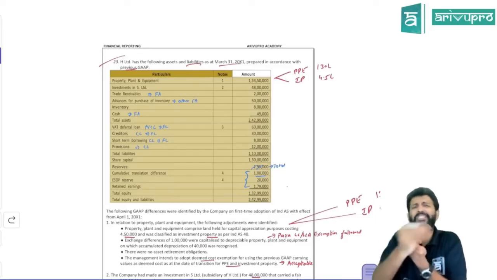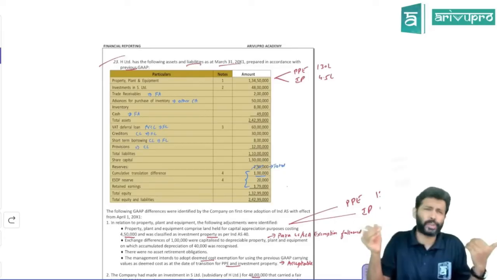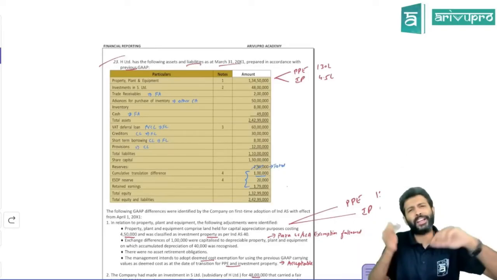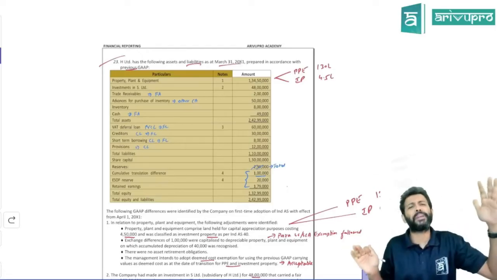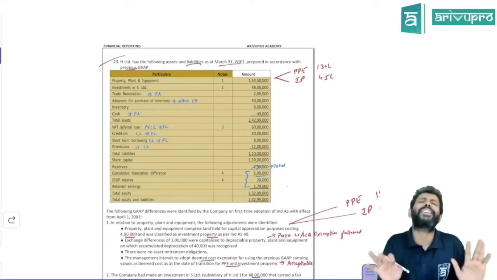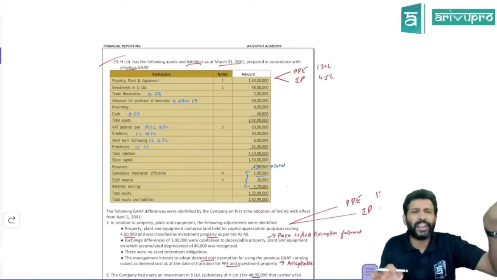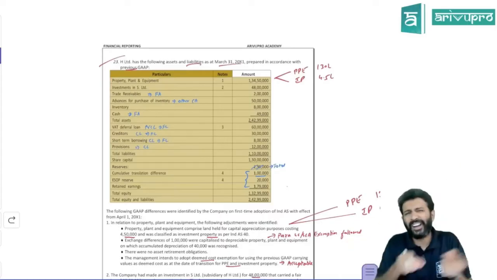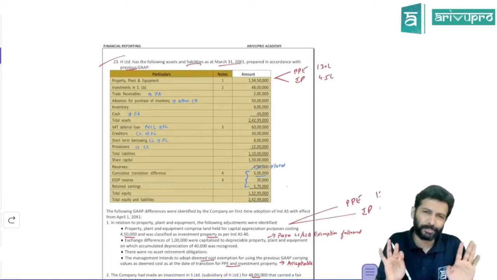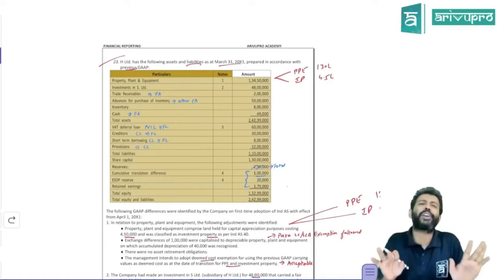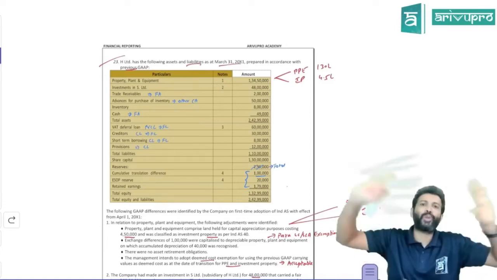They will give some classification changes. They will write a lot of stories. If you see the adjustments, 4 lines for each point they will write, to make it look very big. But in reality, hardly anything will be there in such a question. You just have to take the data and dump it. Hardly 4 or 5 components will change. That's all. Rest everything will be ditto. But for namesake, it will look like a very lengthy problem.